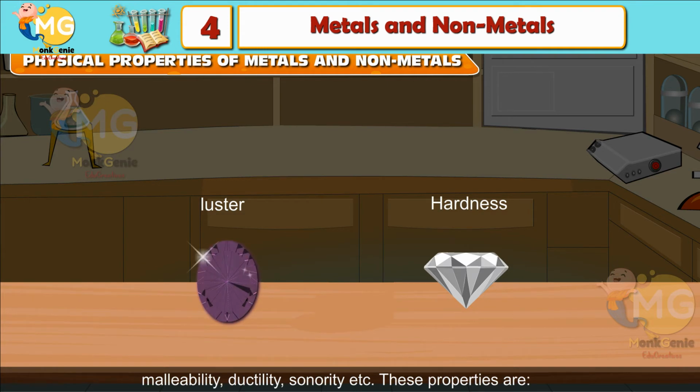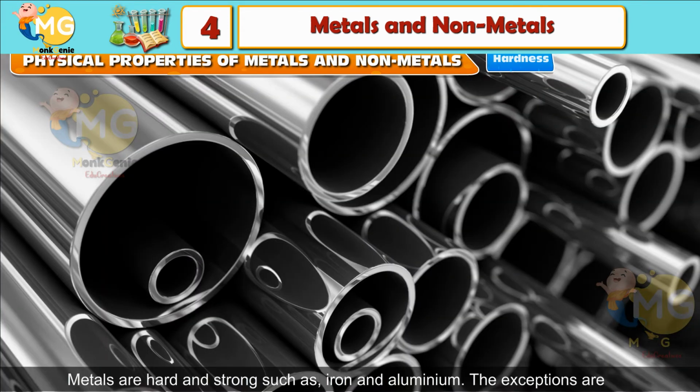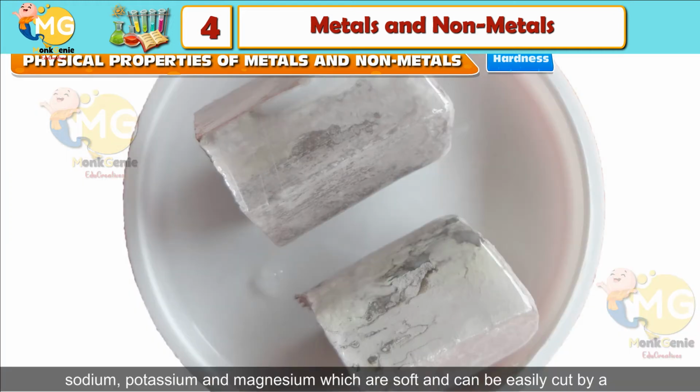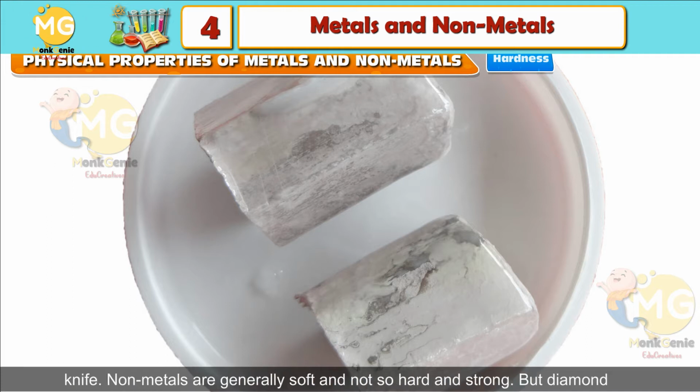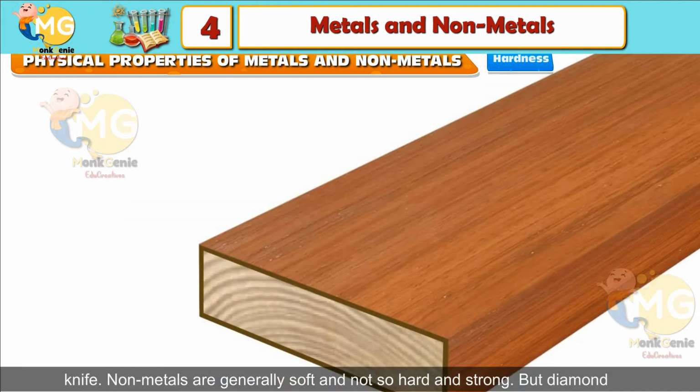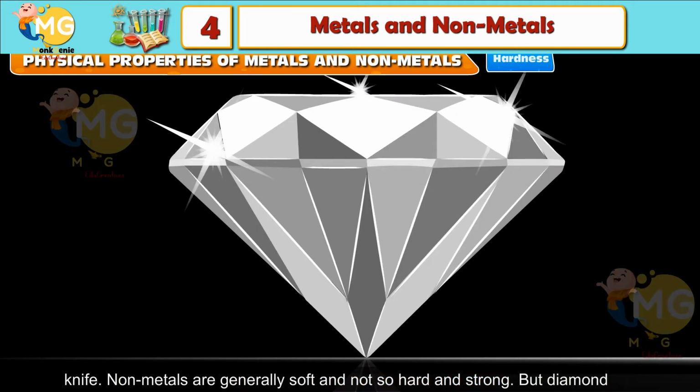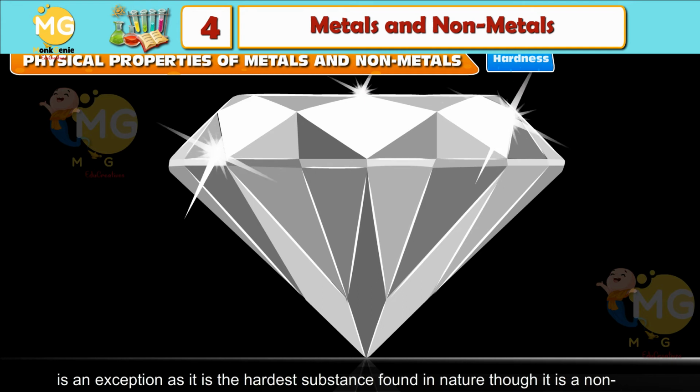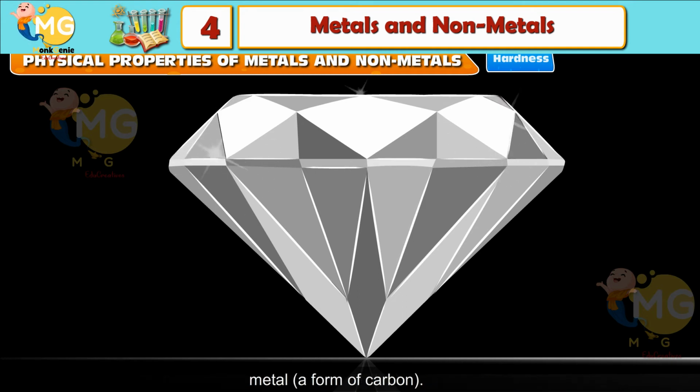Hardness. Metals are hard and strong, such as iron and aluminium. The exceptions are sodium, potassium and magnesium, which are soft and can be easily cut by a knife. Non-metals are generally soft and not so hard and strong, but diamond is an exception, as it is the hardest substance found in nature, though it is a non-metal, that is, a form of carbon.